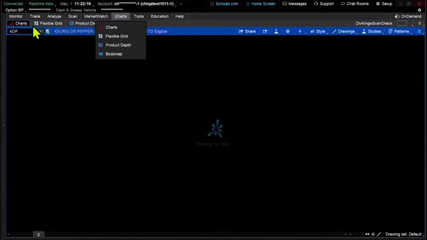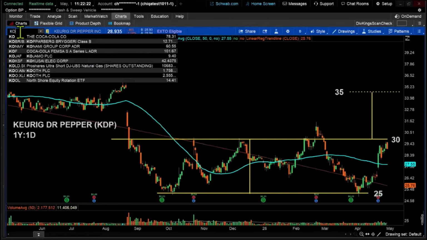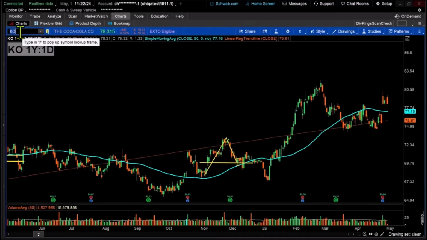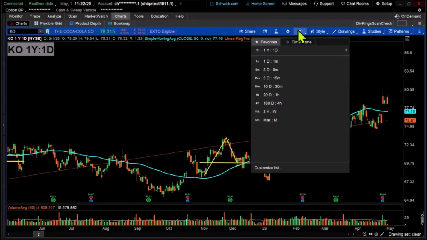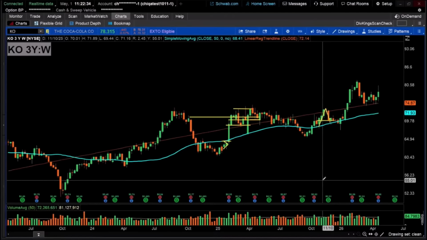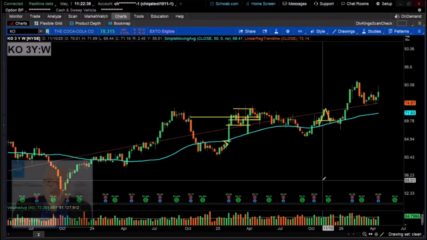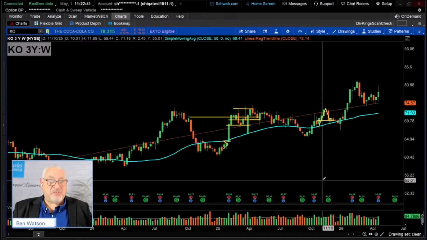And if we take a look at it on a chart, we were to take a look at Coca-Cola on the chart here, we can see that over the course of the last year, they've generally been moving a little bit higher. If we were to go out to a longer term chart, say, for instance, to a 3-year weekly chart, you can see that the price of the stock is growing as well. So that's an important consideration, is having a company that perhaps is not declining in value so much that you're losing the gain that you're making from bringing in the income from the dividends, right?